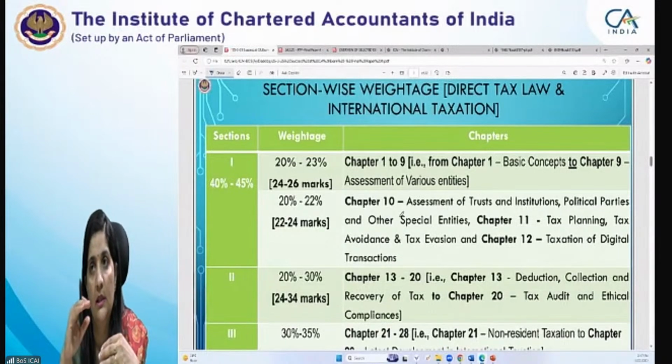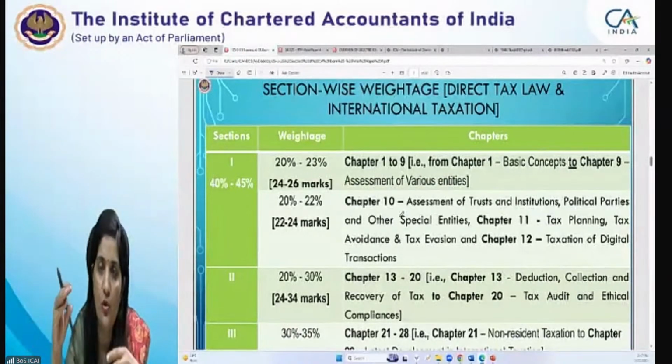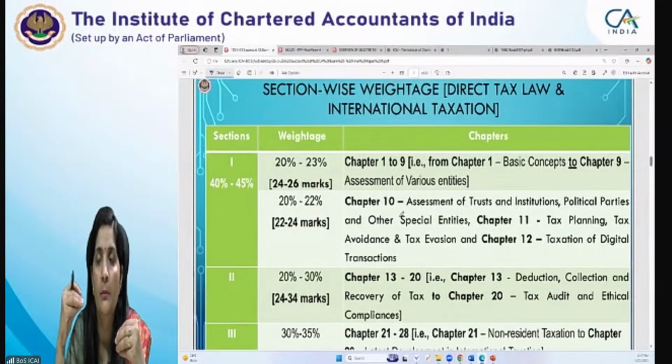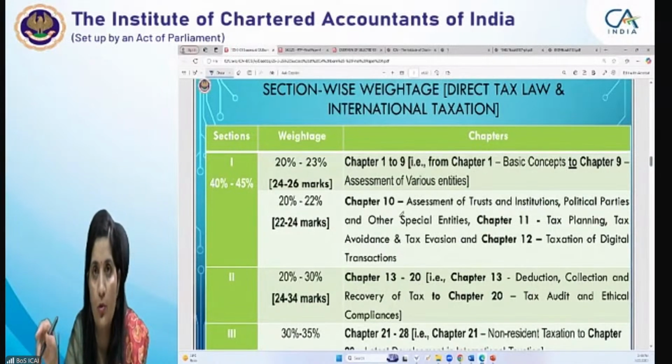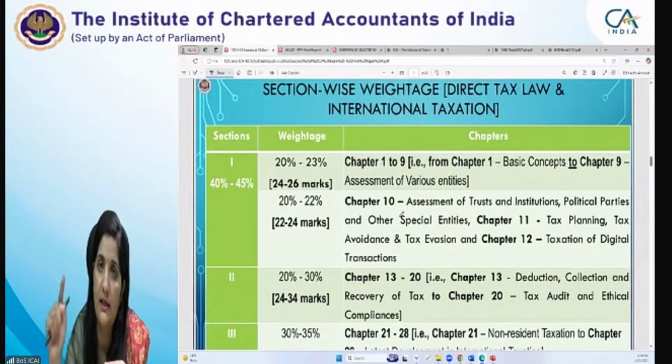Similarly, the approach for doing the descriptive also: 15 minutes time is given to you. During that 15 minutes, what you have to do is analyze which questions you are going to attempt. First is compulsory, so there is no choice. In the remaining 5 questions, you have an option to leave one of the questions, right? Because 4 have to be attempted. So whatever your choice, make that choice at that time itself.